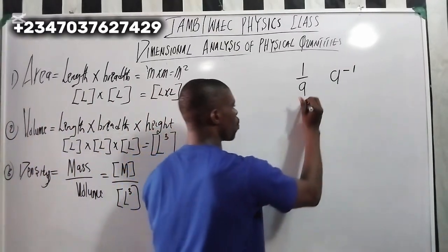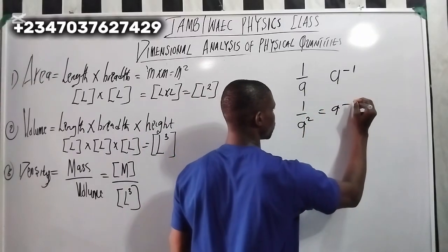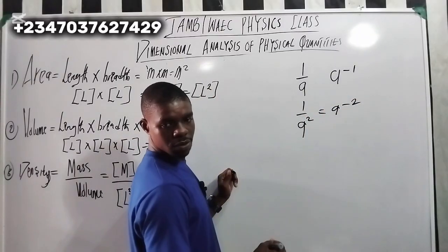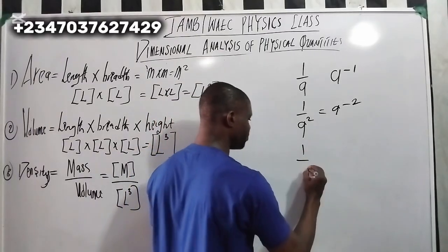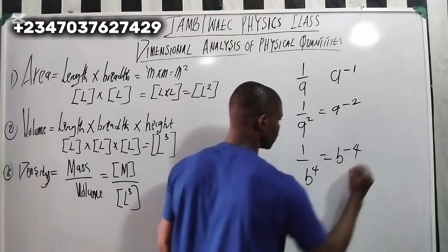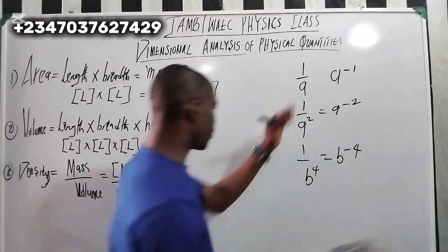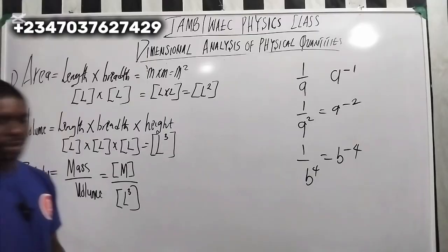Now if I have something like 1 over A raised to the power 2, it's the same as A raised to the power minus 2. If I have something like 1 over B raised to the power 4, it's the same as B raised to the power minus 4. Okay. So these are things we are going to make use of, you have to make use of this a lot.